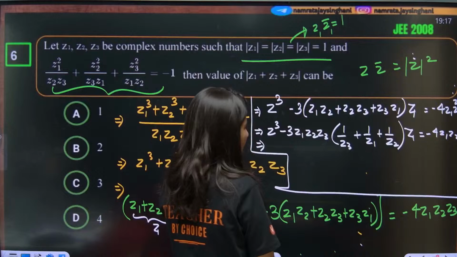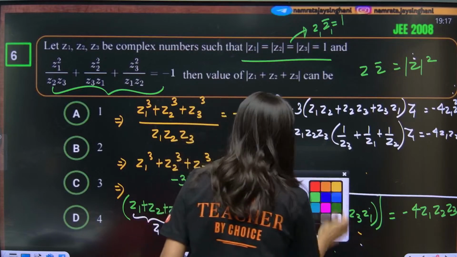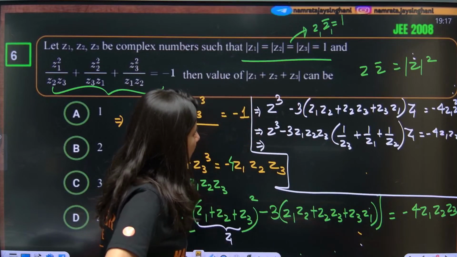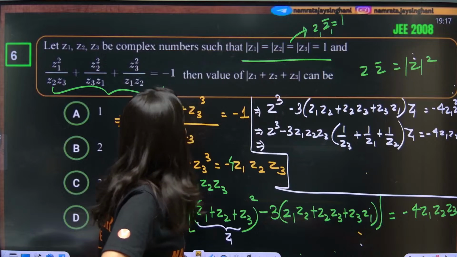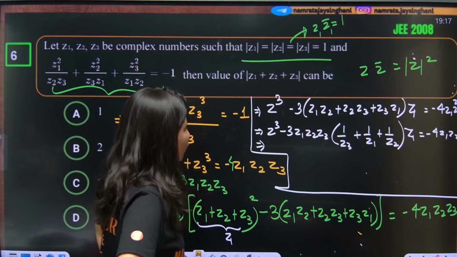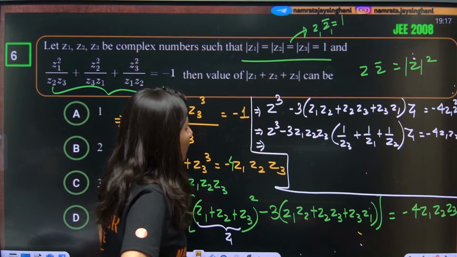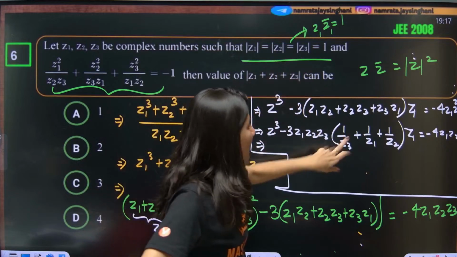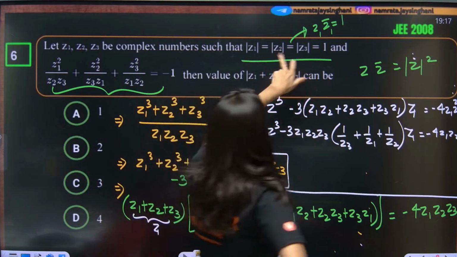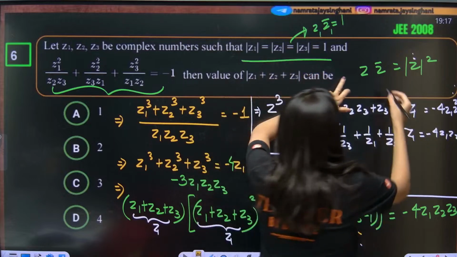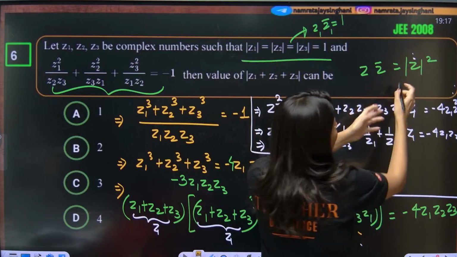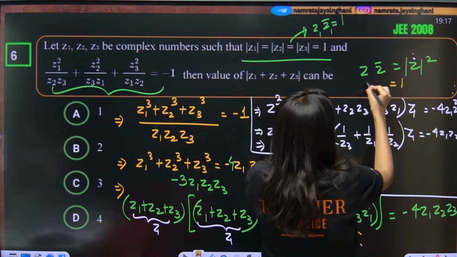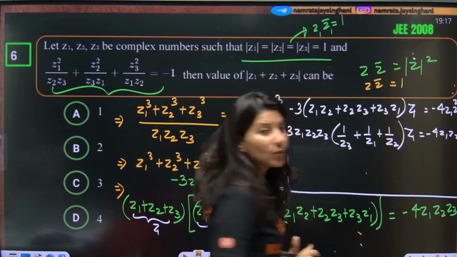Next thing, now see one thing. If mod z square is 1, mod z is 1 as per the question. So z bar is nothing but 1 by z.